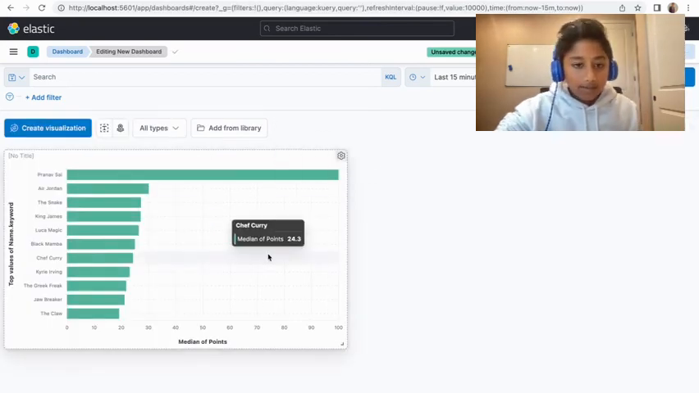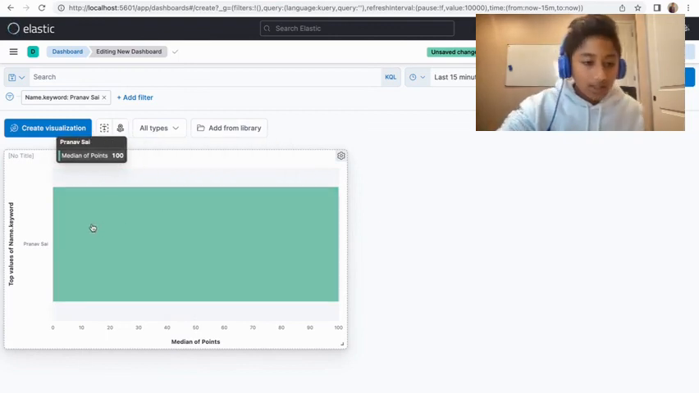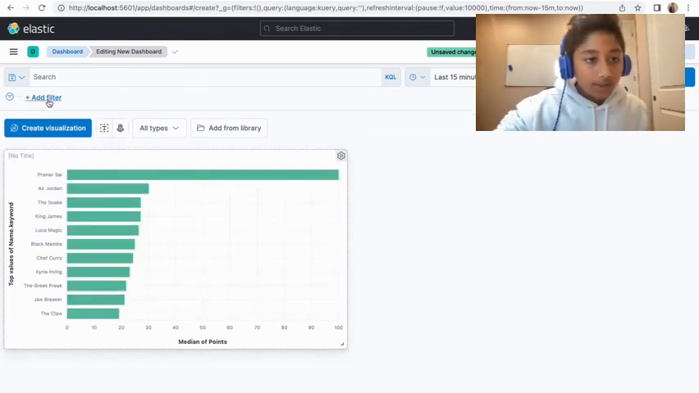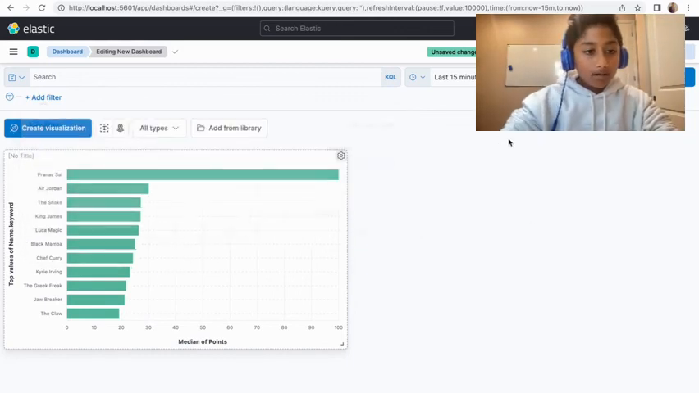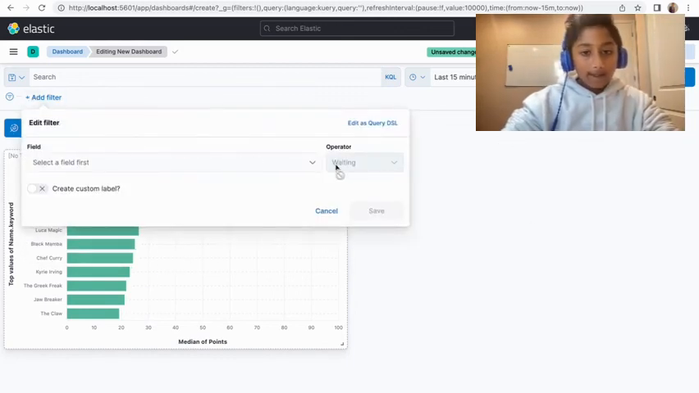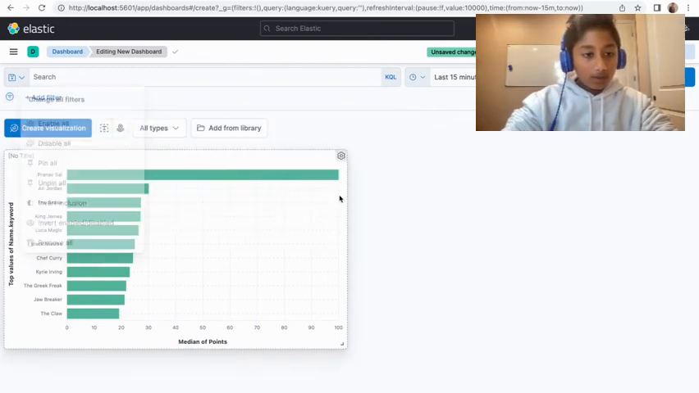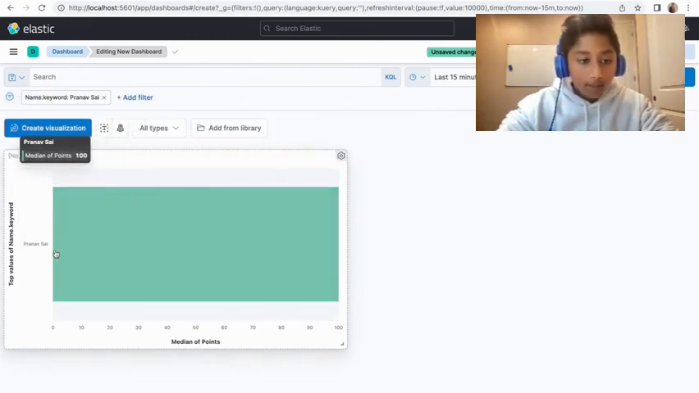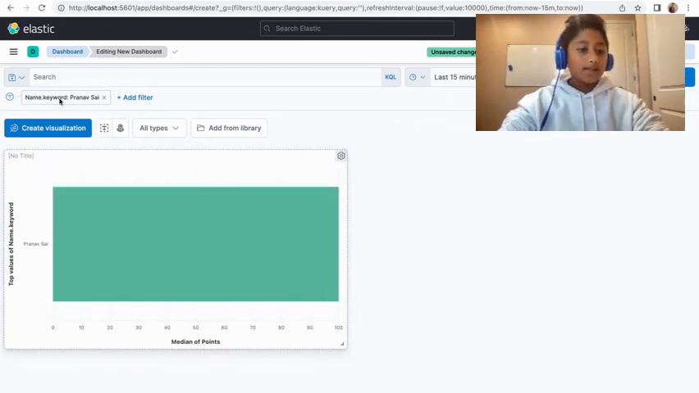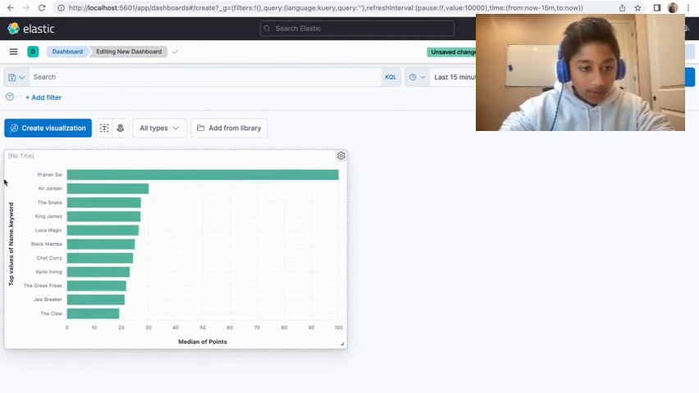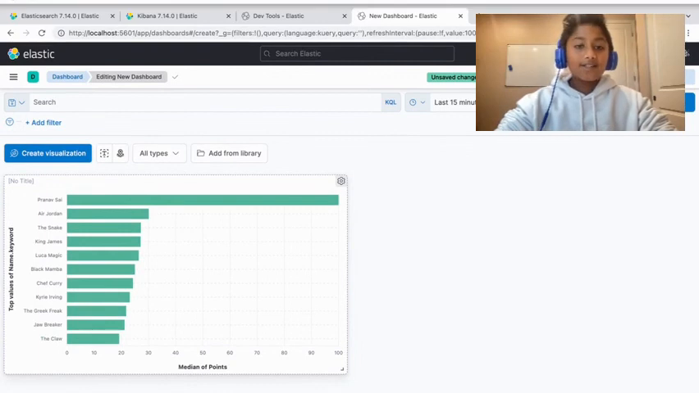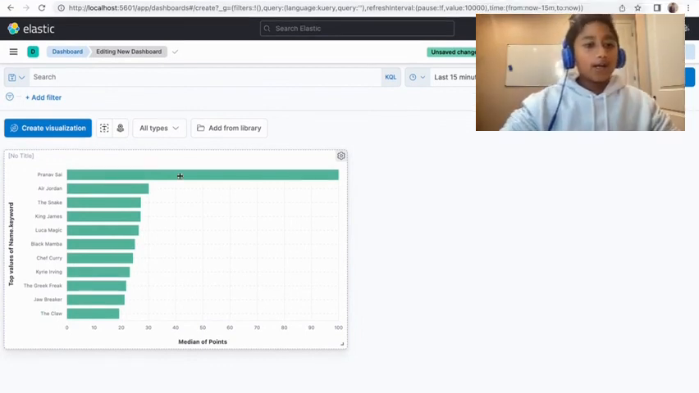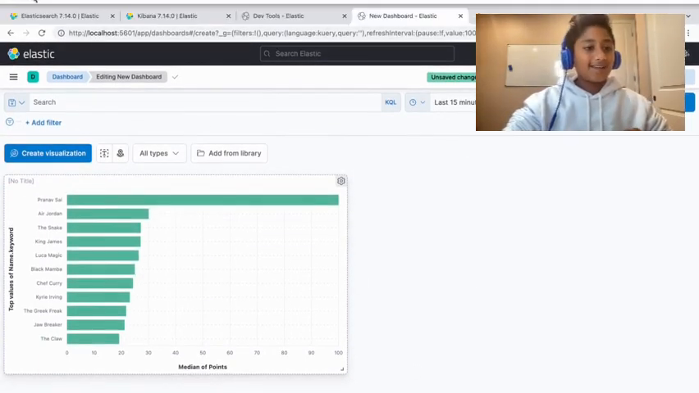So we can save and return. We have our graph. We can run different visualizations and some different filters. Let's say we want to add a filter, and we want to add it for only myself. Then we can see myself, and we can see different things like that. But yeah, you can clearly visualize this data. All right, so that's pretty much it for how to use Elasticsearch and Kibana.